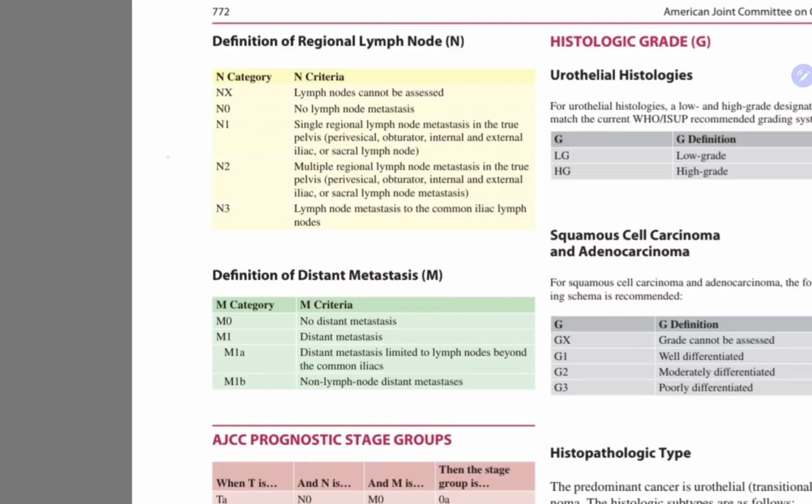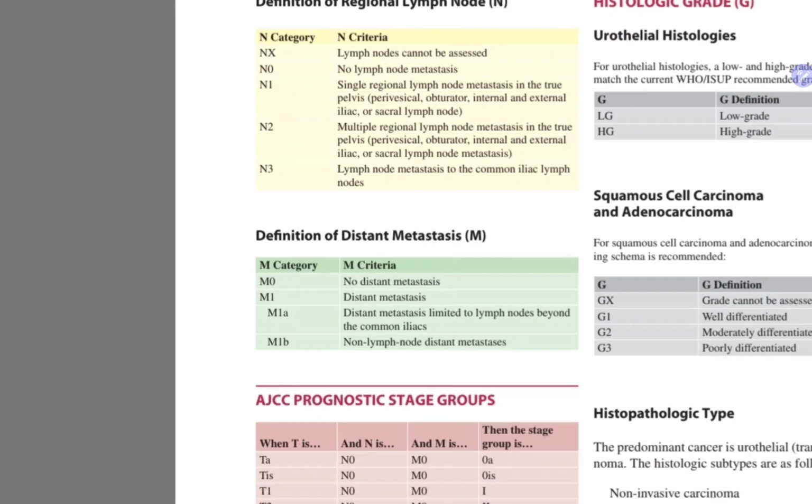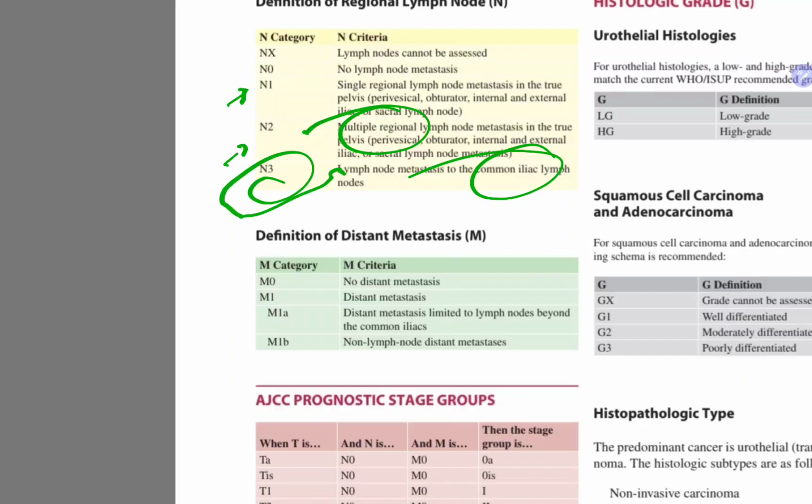N1 is a single regional lymph node mets in the true pelvis. N2 is multiple regional lymph node mets in the true pelvis. Lymph node mets to common iliac lymph node is N3. M1 is distant mets. M1A is distant mets limited to lymph nodes beyond the common iliac. M1B is non-lymph node distant mets.